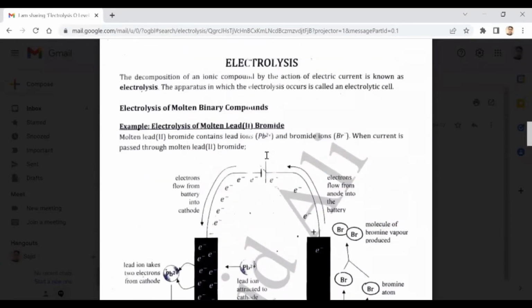So that's all for today. We will continue the electrolysis and we will discuss different examples of electrolysis of molten ionic compounds, and we will discuss the electrolysis of aqueous solution in the next class.